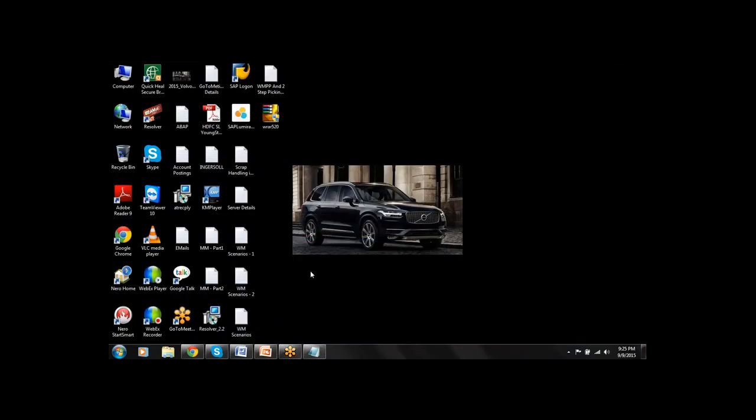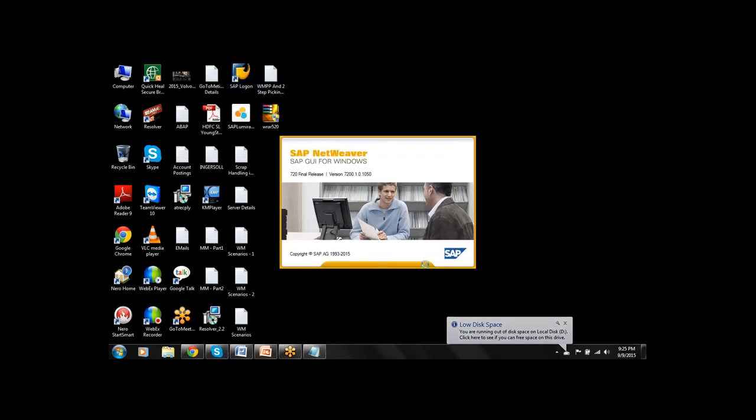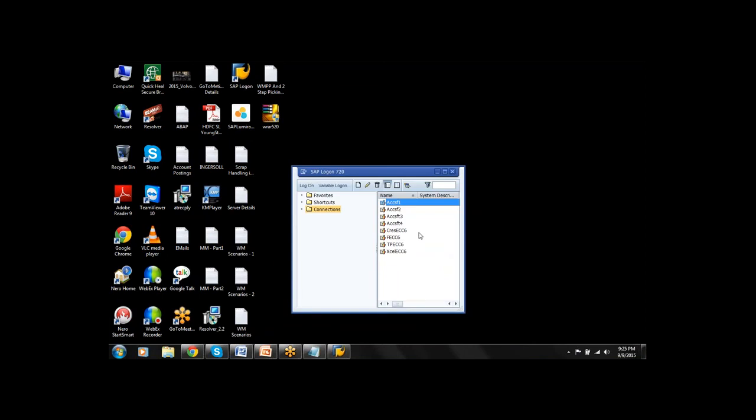Now next, Suren, are you able to see my desktop now? I am placing the cursor on the SAP Logon icon. Yeah, so this is the SAP Logon pad, you need to click on it. Then select the server and click on Logon.